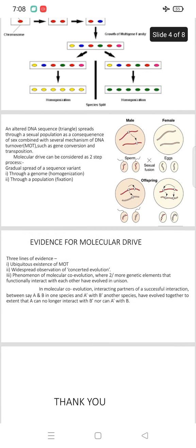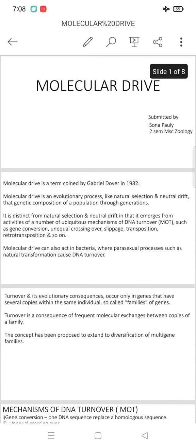And we also said the evidences for molecular drive, that means three lines of evidences of molecular drive: the ubiquitous existence of MOT, the widespread observation of concerted evolution, and third, the phenomenon of molecular co-evolution. And there is just a small example of molecular co-evolution. Okay, these are all the small topics in the case of molecular drive.